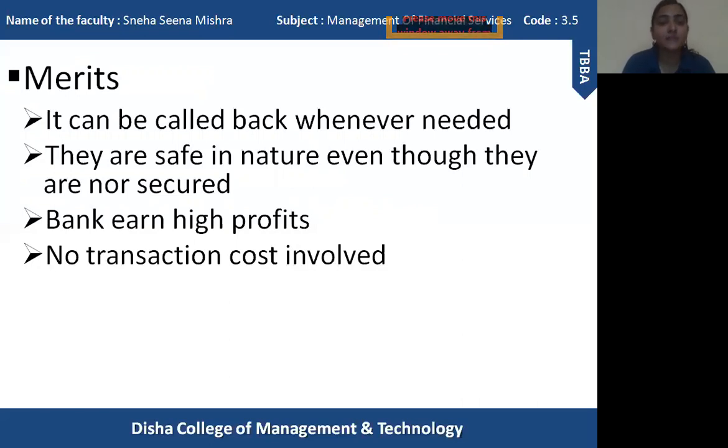Now the third one is that banks earn high profits. High profit means, first of all, the time period of call money or call loan is very short.